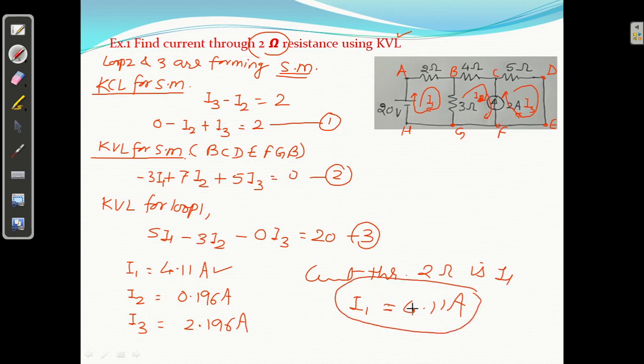Okay, so this is a very simple concept. You just have to check whether it is forming a super node or super mesh. The examiner will not ask to find the current through 2 ohm by super mesh concept. He will say find the current through 2 ohm by KVL. Now you have to see loops 2 and 3 are shared by a current source. It is forming a super mesh.